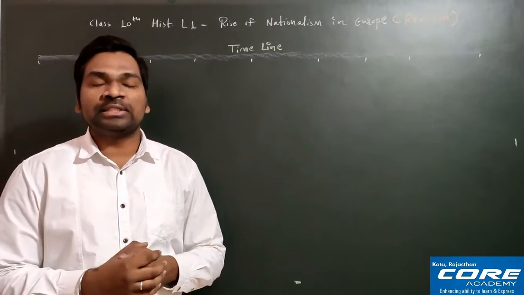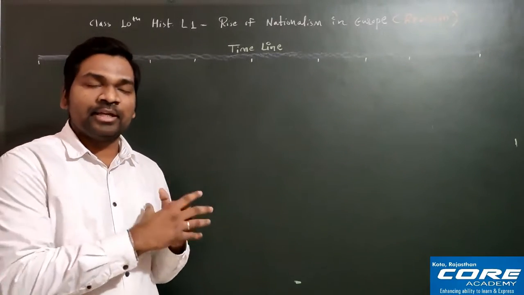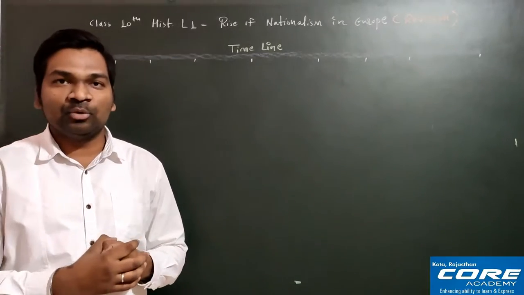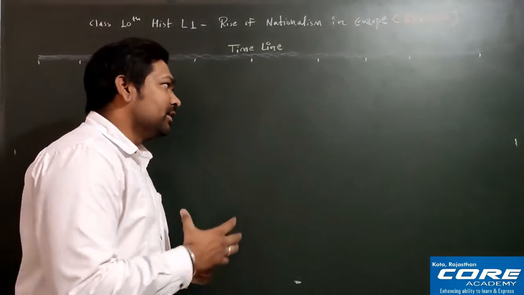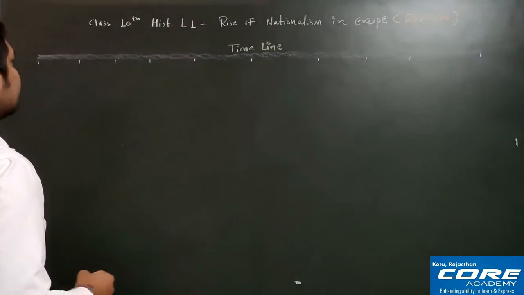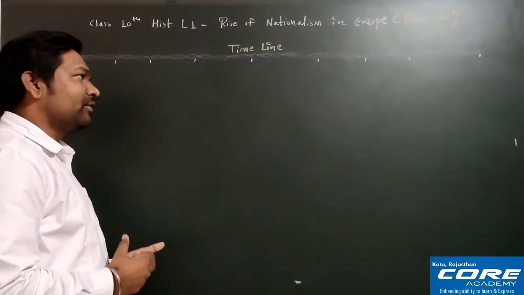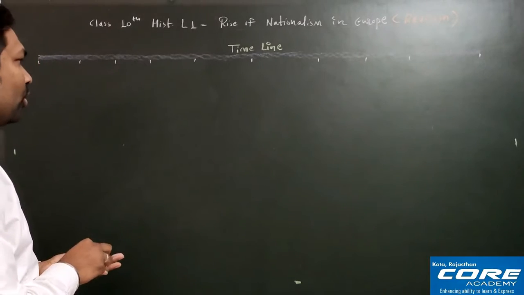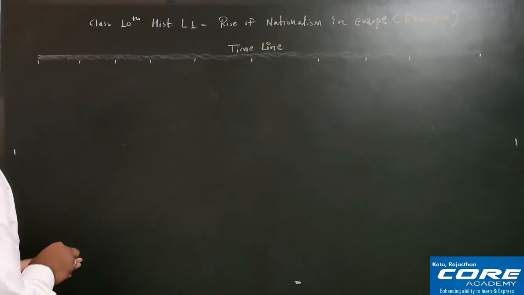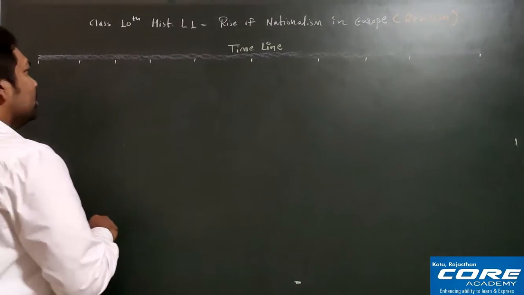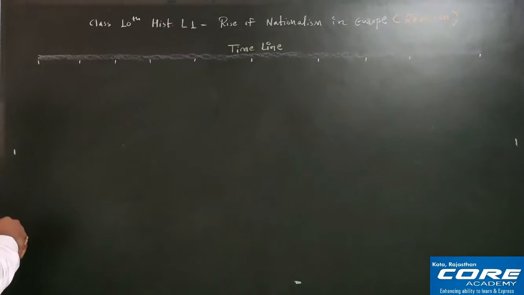So first of all, we will start this chapter by writing this very important timeline chart that you can see on your board here. Here a few very important events are there that first of all we will note down, and then we will discuss one by one about each and every event. I recommend you all to make one very solid timeline chart in your notebook, which will later help you during the revision time. Fine.